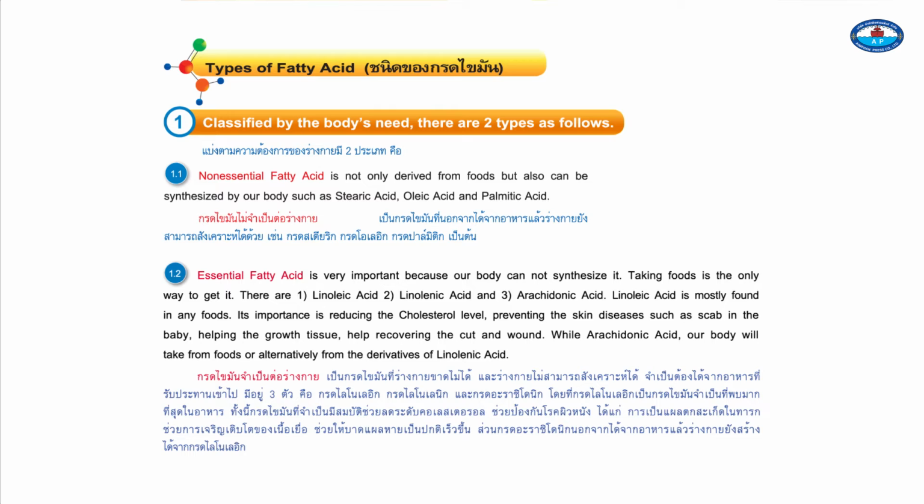Linoleic acid is found in most foods. Its importance is reducing cholesterol level, preventing skin diseases, helping the growth of tissue, and helping recovery from a cut or wound. Arachidonic acid is absorbed by our body from foods or alternatively from the derivatives of linolenic acid.